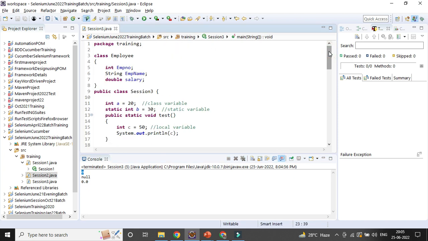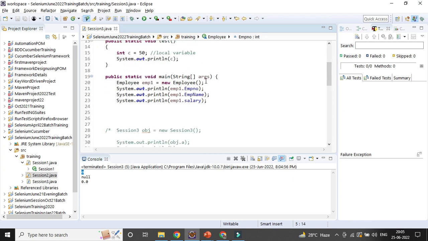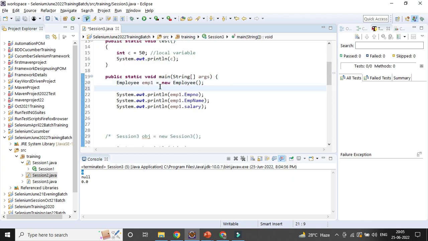Now my question is, how can I define something? Here you can assign the value, but it is not logical to assign the value at the class level. Why? Because in case you want to create multiple objects or instances, the same value will be printed. But I don't want to print the same value, because every employee number and every salary is different, right? So that is the reason, in the main method, whenever you are calling it, you can add the value here first.